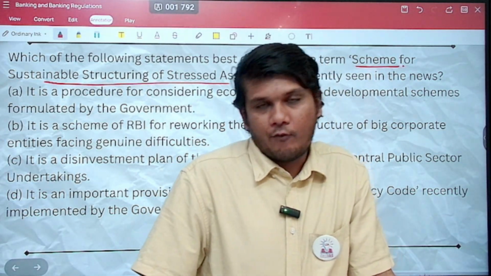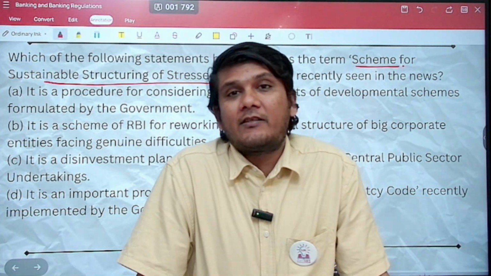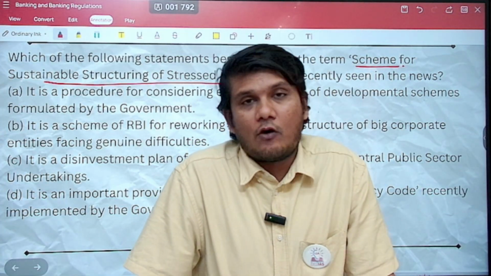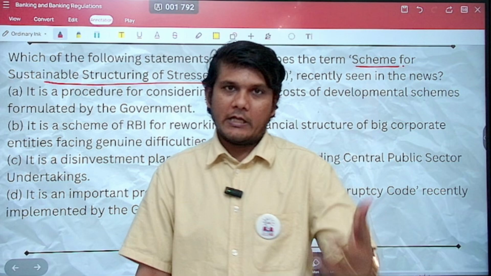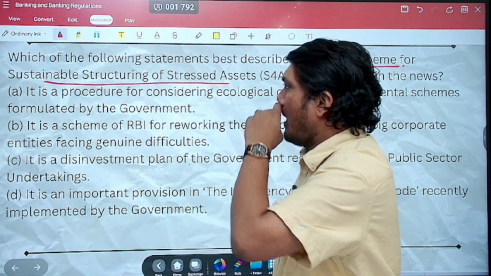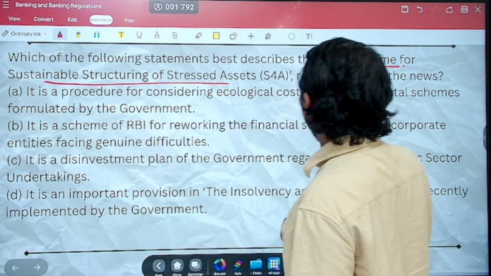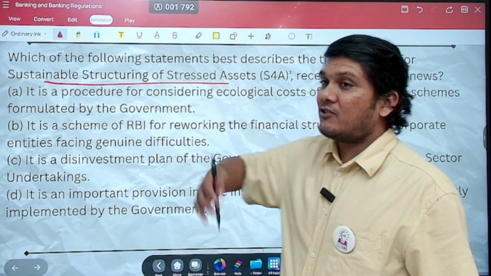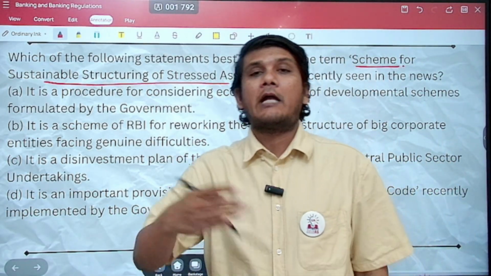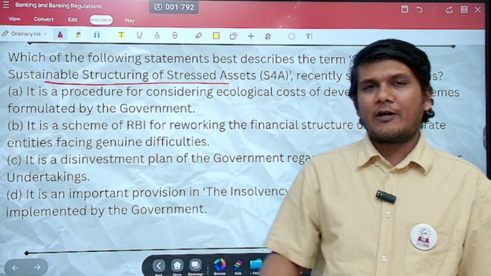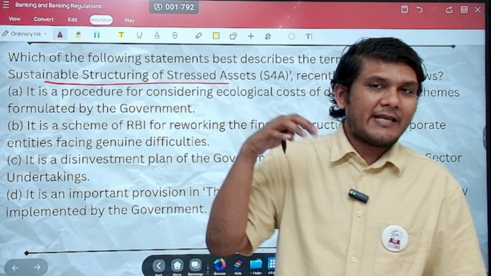It becomes a non-performing asset. Now these non-performing assets can be classified into different kinds of stress levels, right? So they are basically the stress assets. So the government has brought in a scheme for sustainably structuring the stress assets so that as much as possible the amount could be recovered.